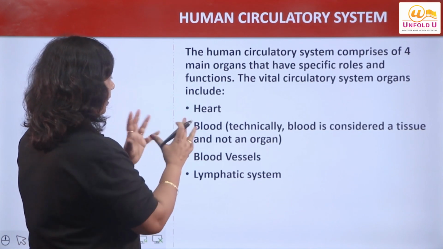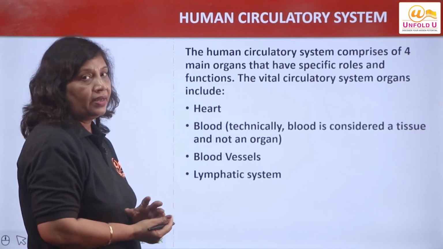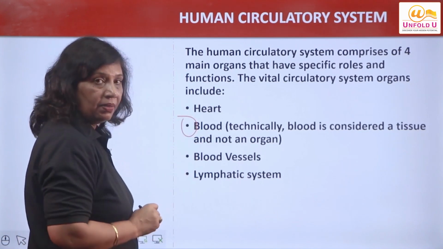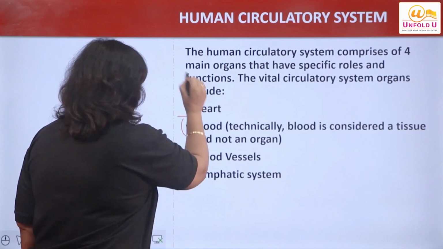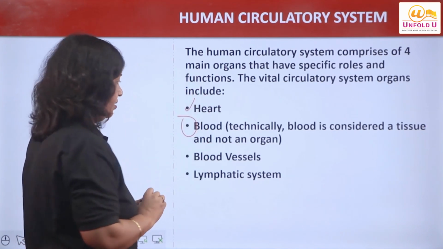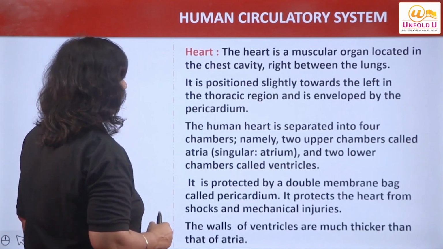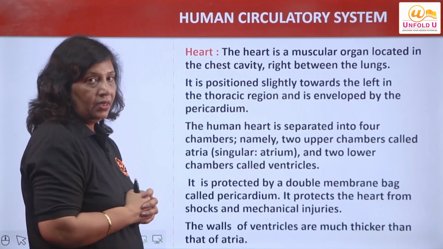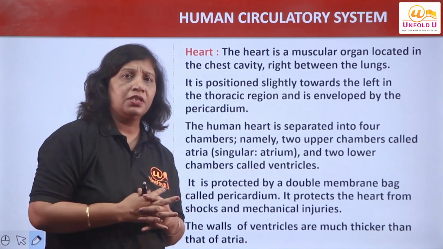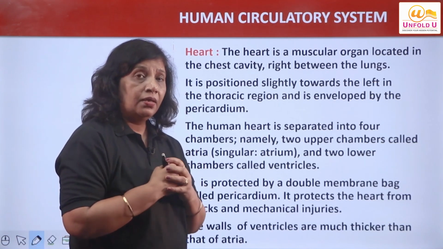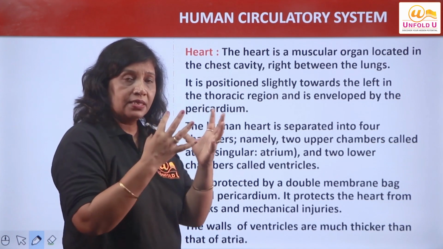Now again, different parts. We have discussed this blood part in detail. We have to start now with the next part, that is the heart, right? So these are the different parts of the human blood. Now let us discuss the heart, a very important part of the circulatory system, that is the human heart. If we talk about the human heart, where is it located?